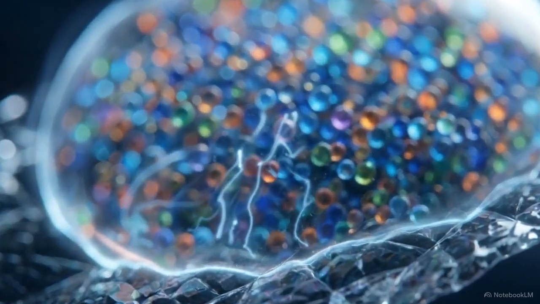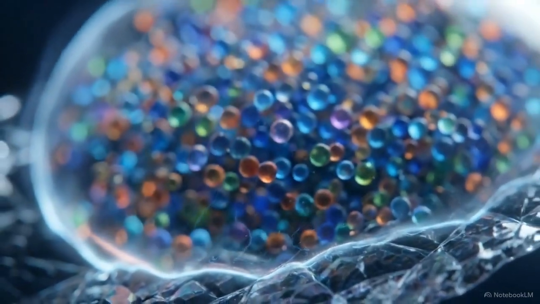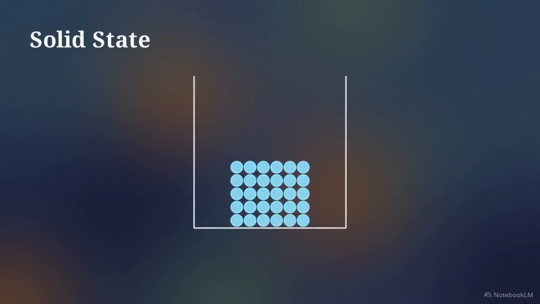The way these particles are arranged determines how the material behaves. In a solid, particles are packed tightly together. Strong attractive forces lock them into a rigid grid. This internal lock prevents the particles from moving out of position. Pushing on the surface does not change the arrangement, which is why solids maintain a fixed shape and volume.